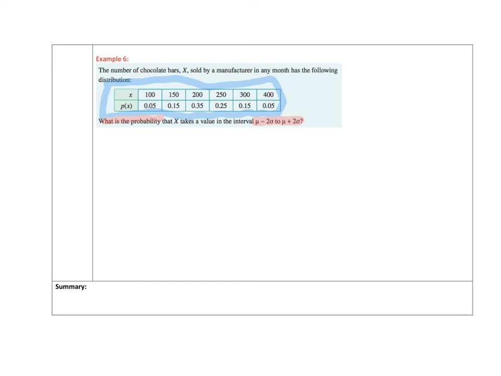So let's start with finding mu. We know that mu is basically the same as E of x. So we've got 100 times 0.05 plus 150 times 0.15 plus blah blah blah.